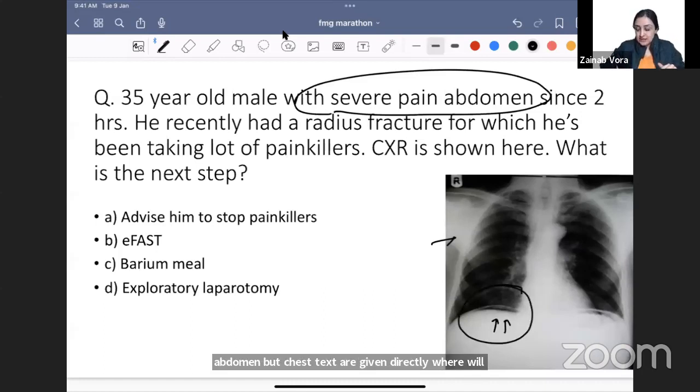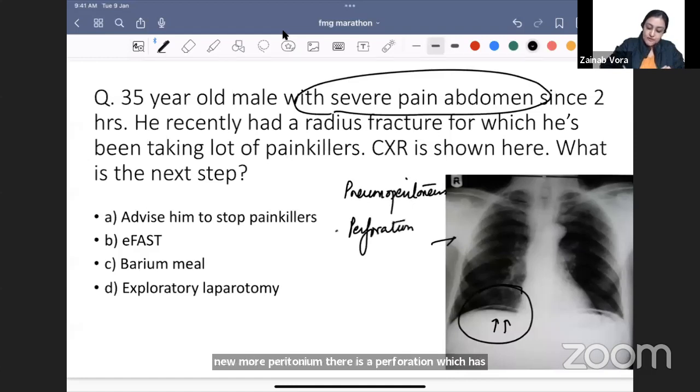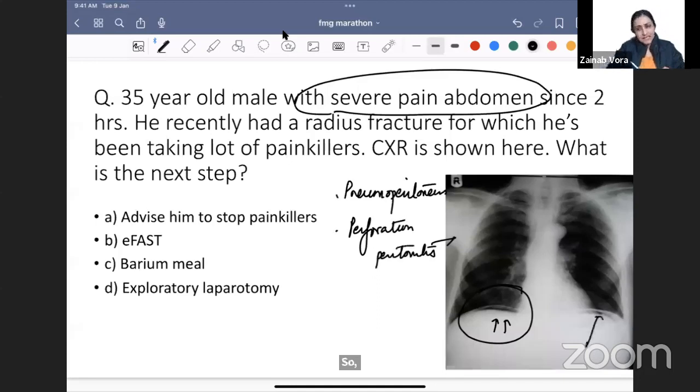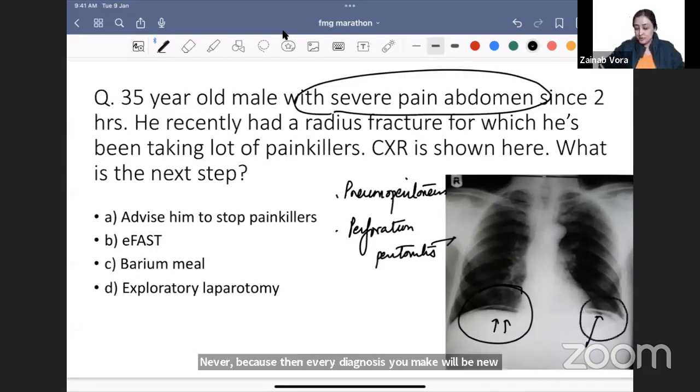When you start to see that there is black air, what is your diagnosis? My diagnosis becomes pneumoperitoneum. There is a perforation which has happened, perforation of hollow viscus. So perforation peritonitis, pneumoperitoneum. Can I look here, guys, under the left diaphragm to make a diagnosis of pneumo? Never, because then every diagnosis you make will be pneumo only. Why? Because here we have the stomach. So I never look here.